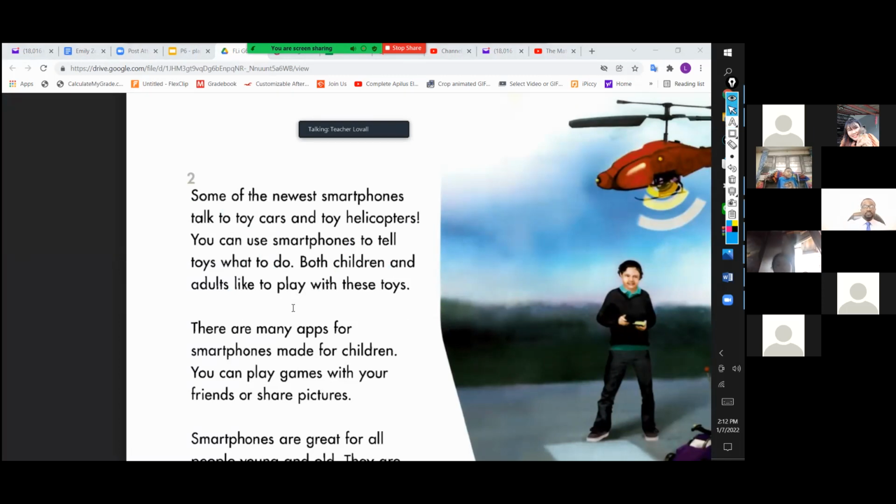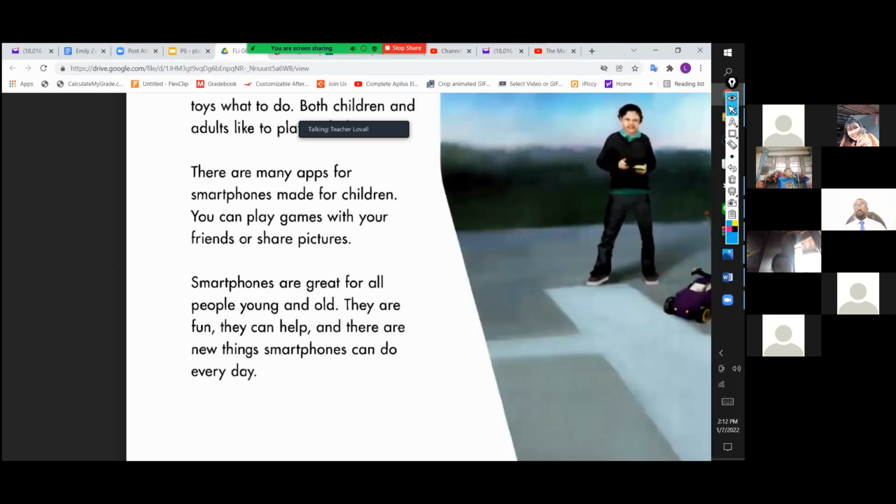We have only 2 more paragraphs. And I will highlight this right here. Nini, do you want to read again? Yes, teacher. All right, so can you read here? There are many.